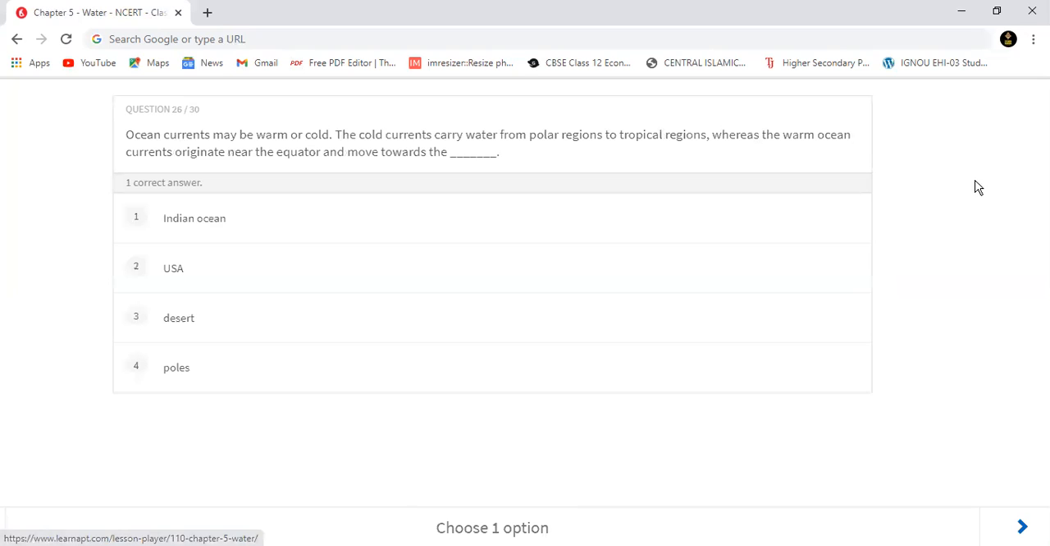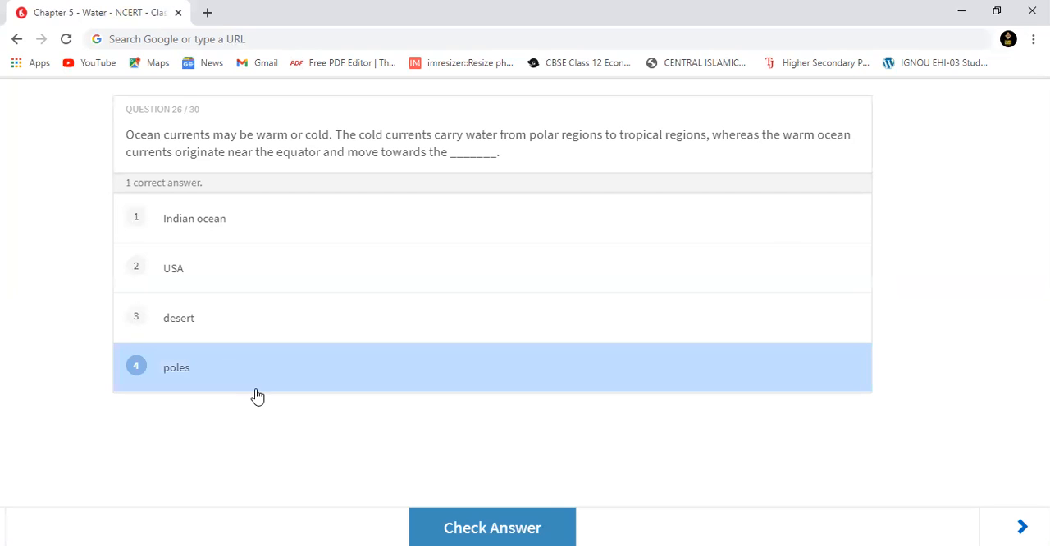Chalo, we have got it right. Now moving to question number 26. Ocean currents may be warm or cold. The cold currents carry water from polar regions to tropical regions, whereas the warm ocean currents originate near the equator and move towards the poles. Question number 26, option number 4 will be the correct answer.